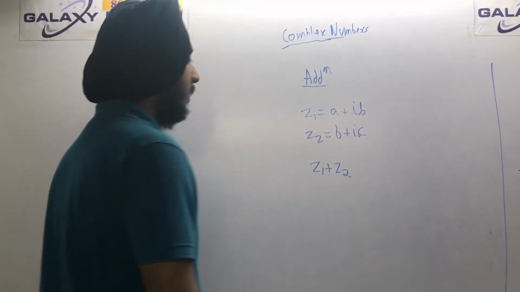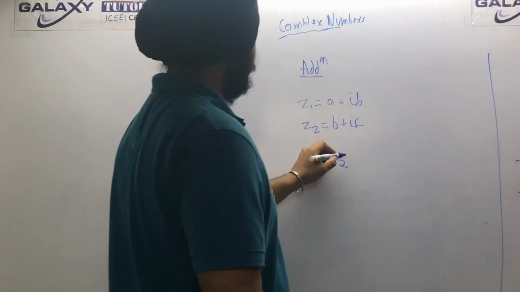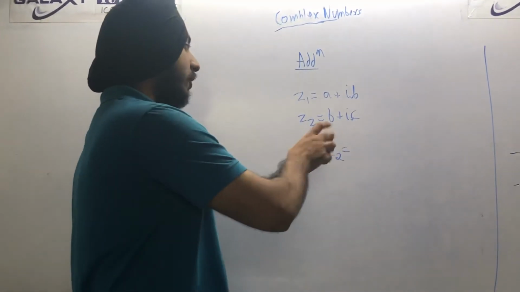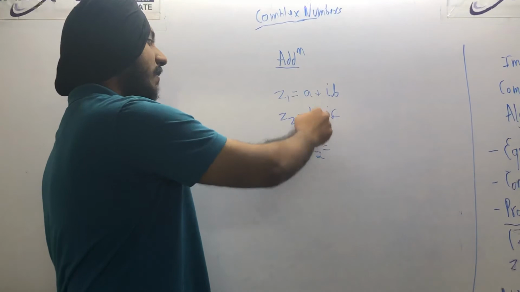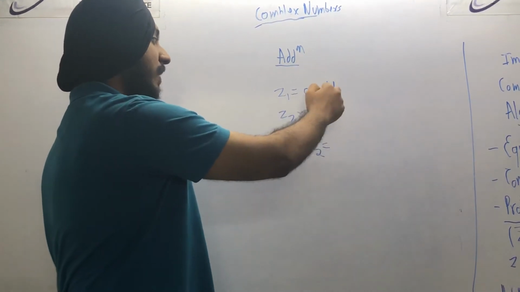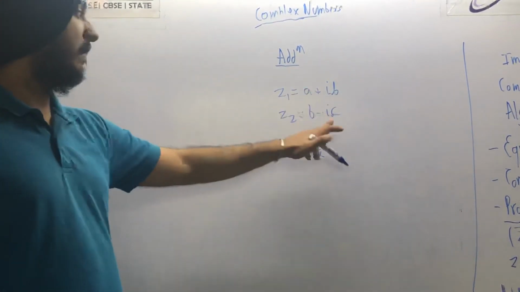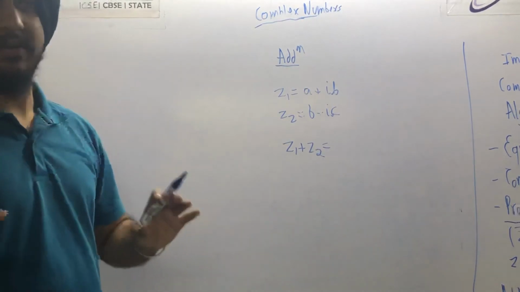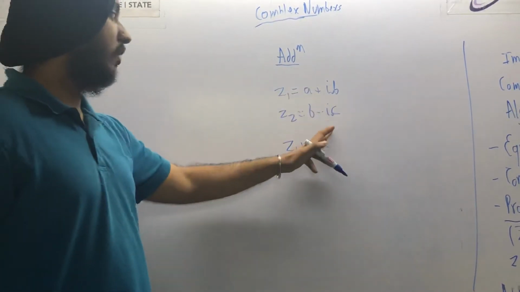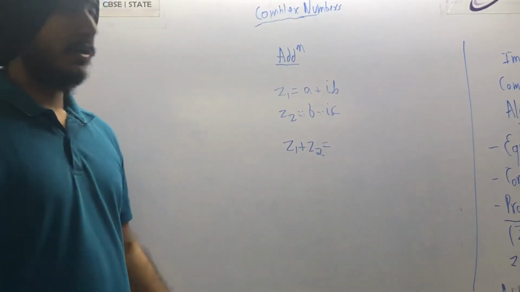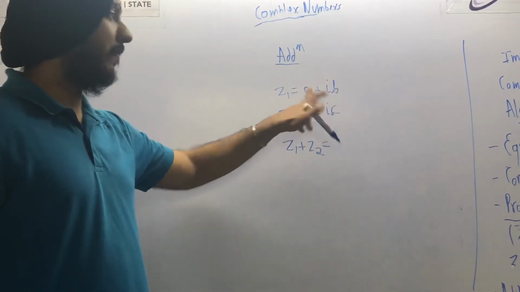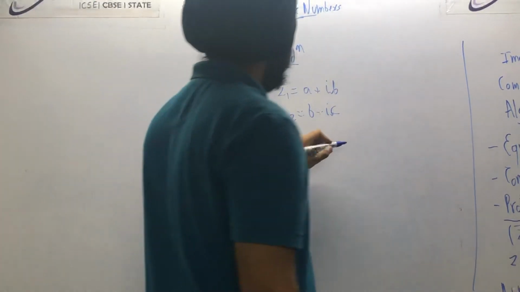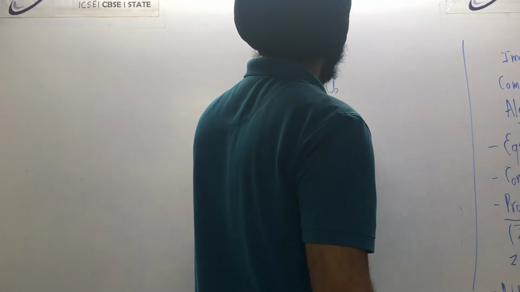This is a common rule that you have to follow. You will add the real part with the real part, and the imaginary part with the imaginary part. You cannot add imaginary and real part. Whenever there is an iota with a number, that becomes imaginary. So you can't add the imaginary part with the real part.